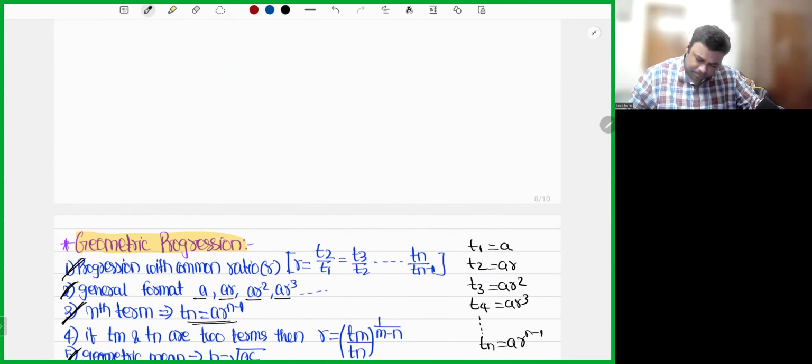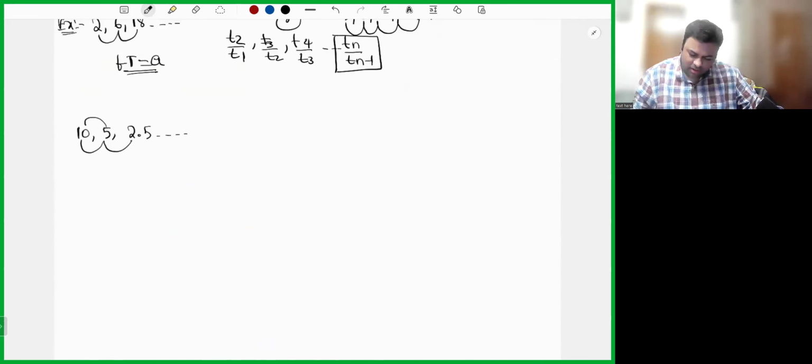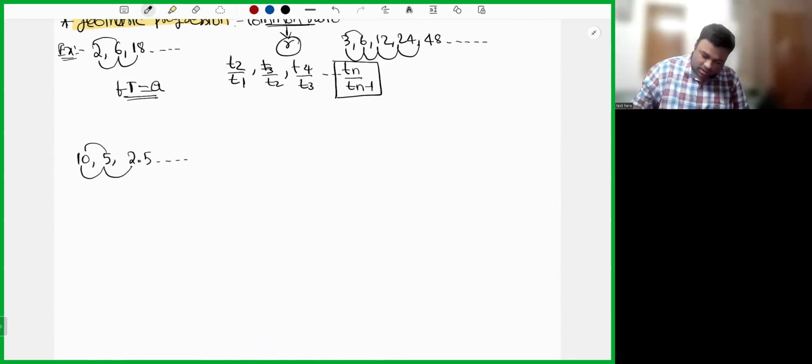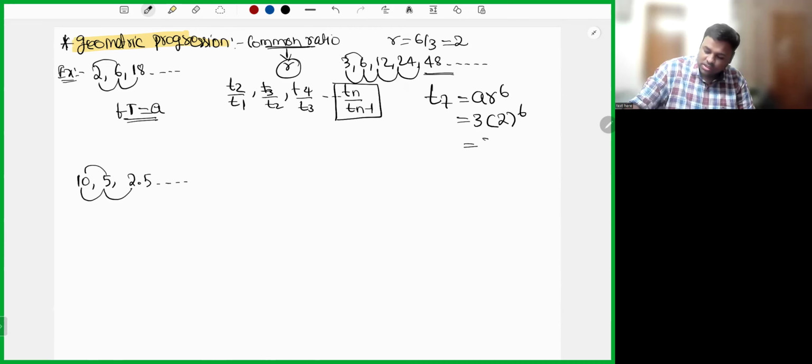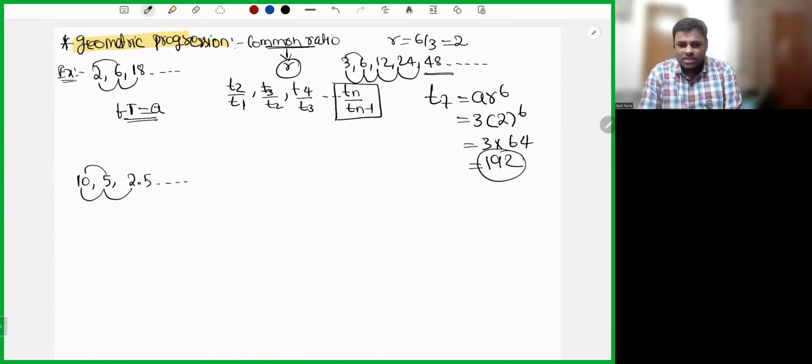Now see here. What is the formula for Tn? A into R power n minus 1. For example, in this question, T7 will be A into R power 6. So 3 into the common ratio, which is 6 by 3, equal to 2. 2 power 6 is 64. 3 into 64, which is equal to 192. So T7 is 192.